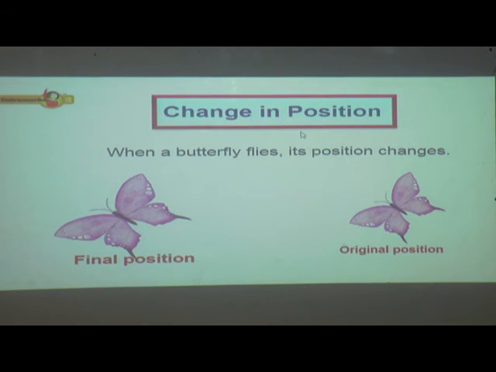Change in position. We can see here when a butterfly flies, its position changes. The original position of the butterfly was this, and after flying it came here, so this is its final position. For this we can give another example: Earth is going round on its axis while facing the sun, making day and night. This is a periodic change occurring after regular intervals.